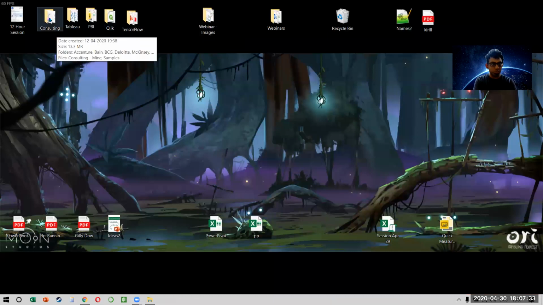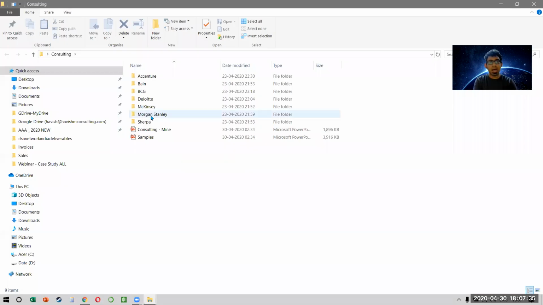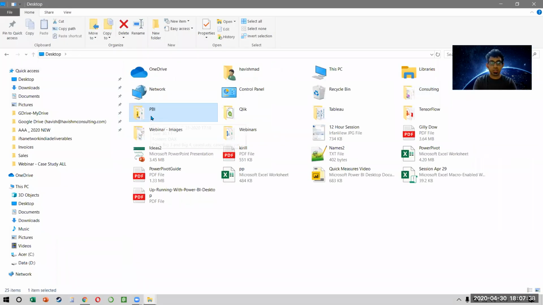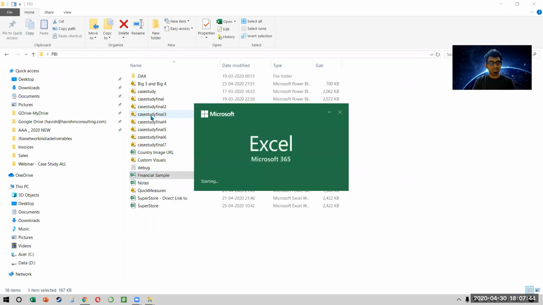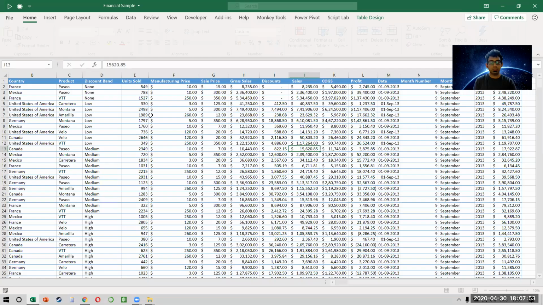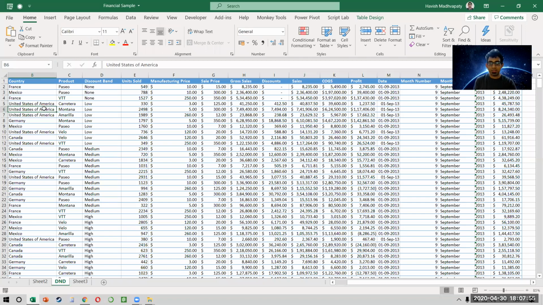I have this data set with me. And remember, this file also I will be sharing with you. It's a publicly available free file and this is how it looks. So I want you to take some time and get comfortable with the file. Just understand what all details are there.